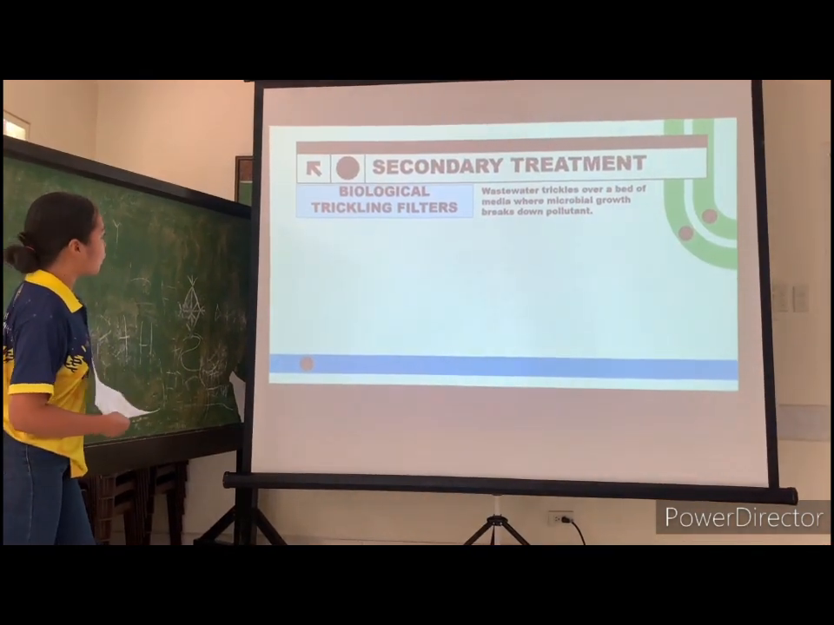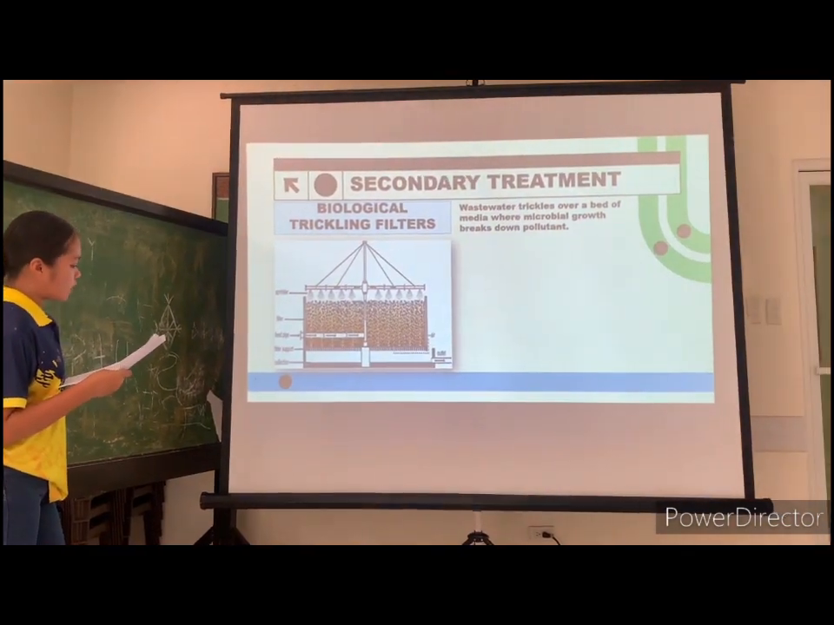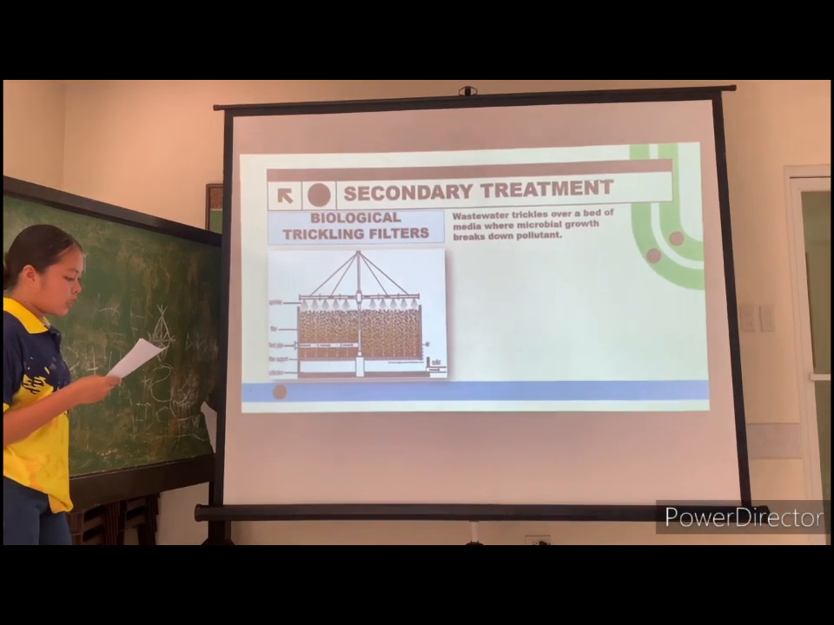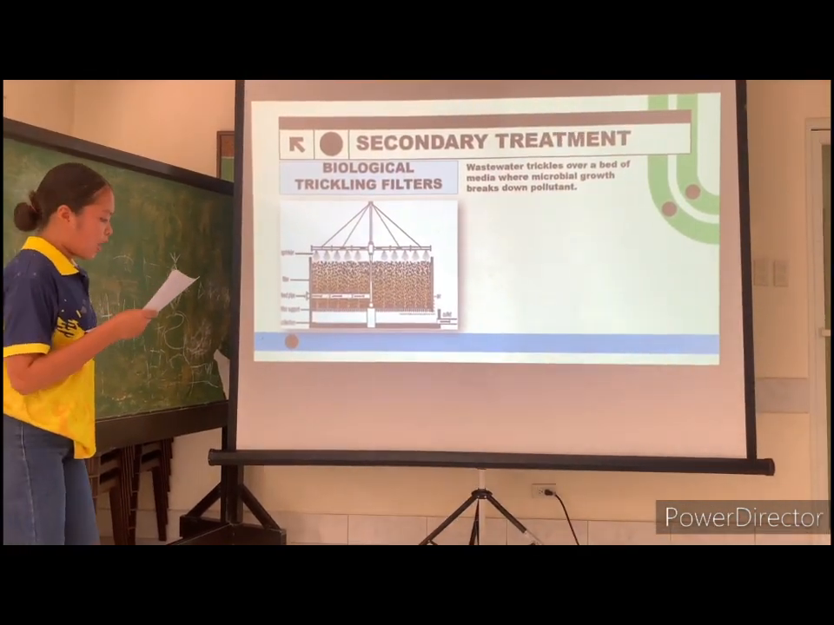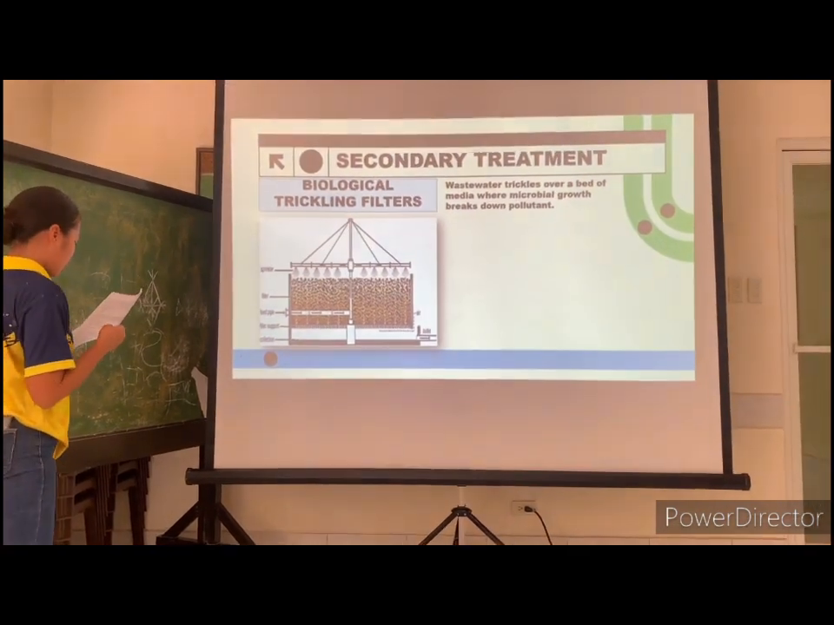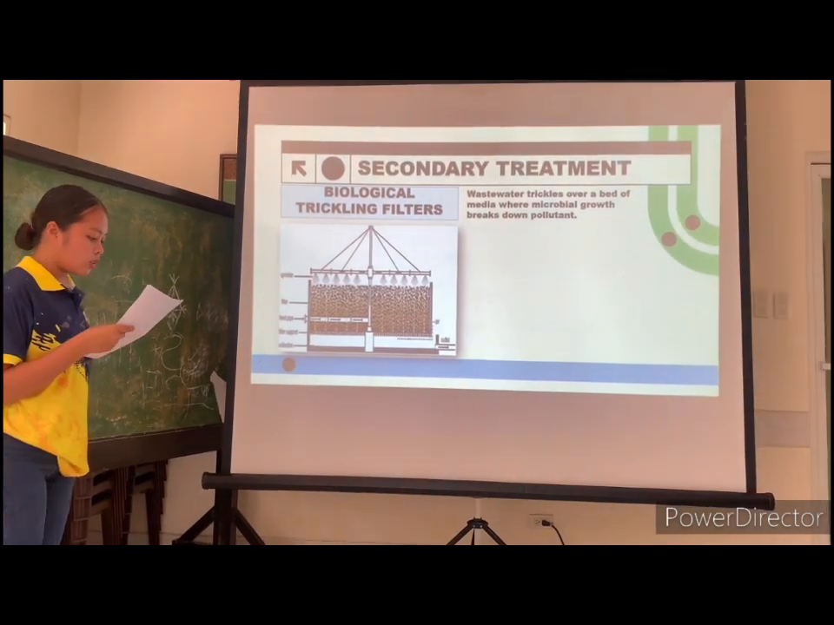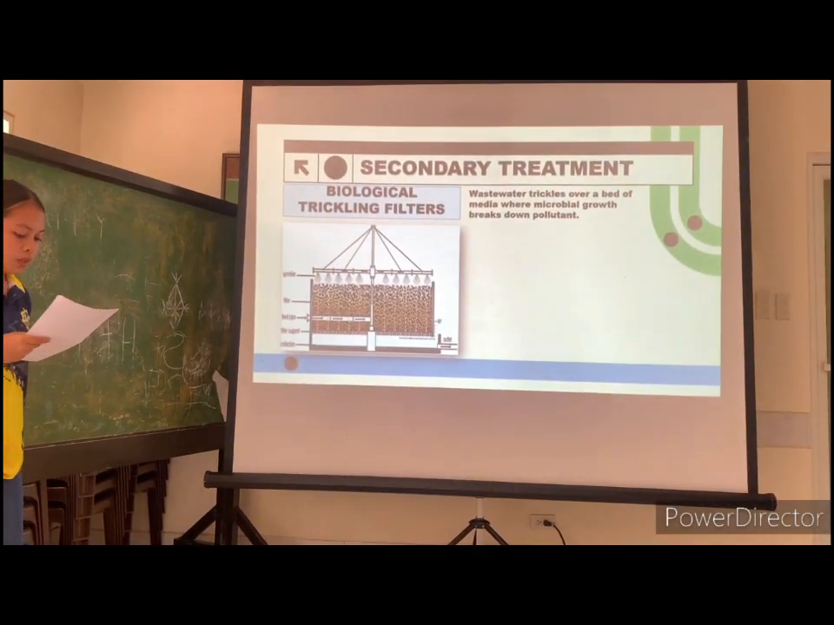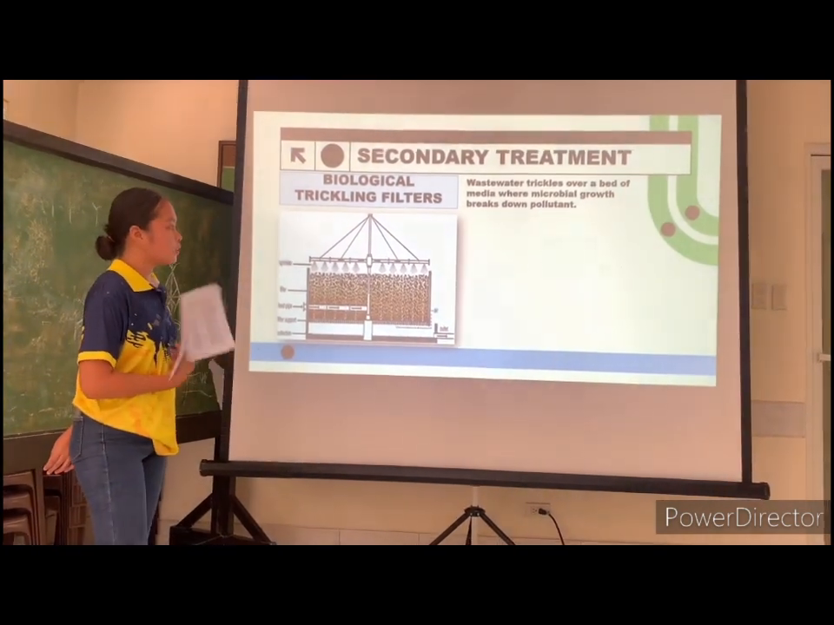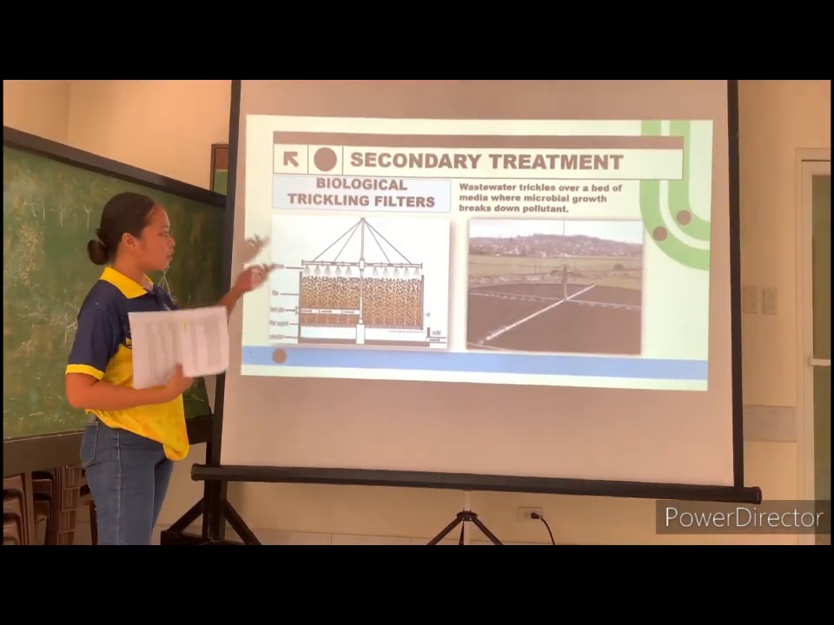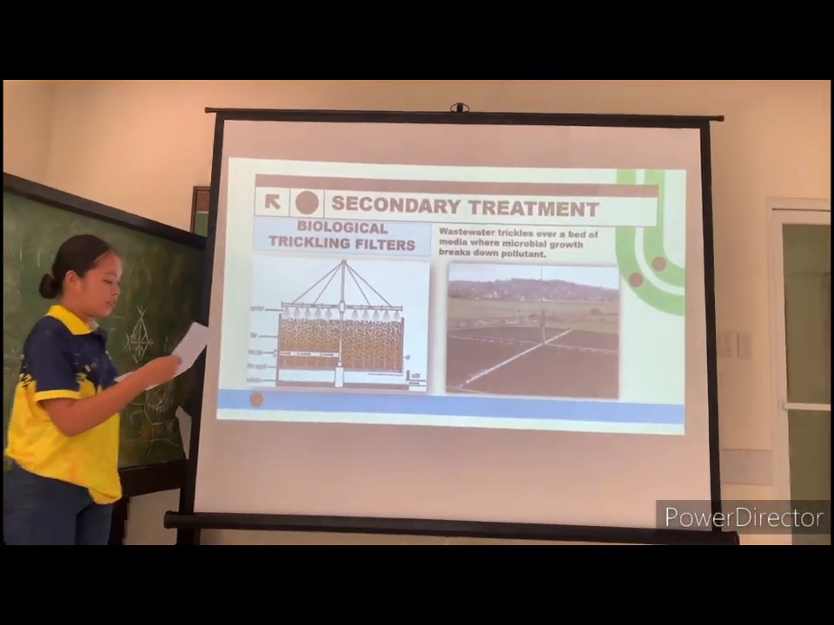Next, we have biological trickling filters. In this process, sewage water is distributed over a bed of rocks or synthetic media, allowing microorganisms to attach and form a biofilm. As the water trickles through, these microorganisms break down organic matter, removing impurities and reducing pollutants. And this one is the example of a biological trickling filter.